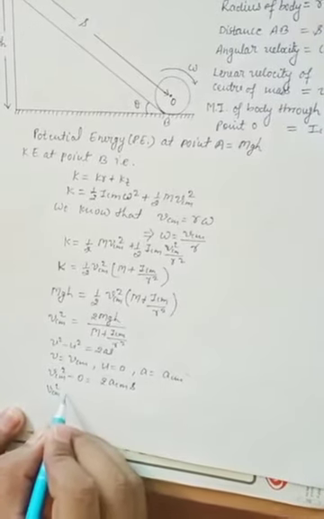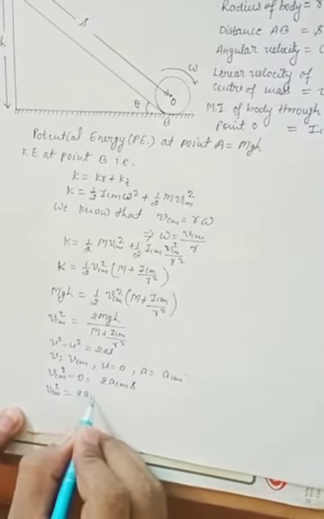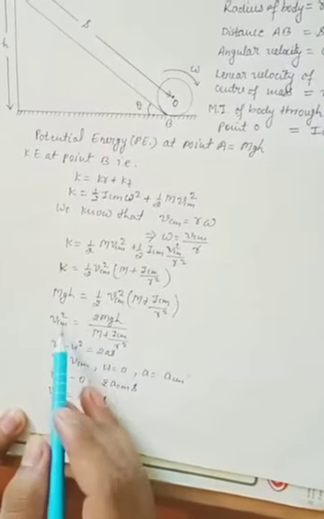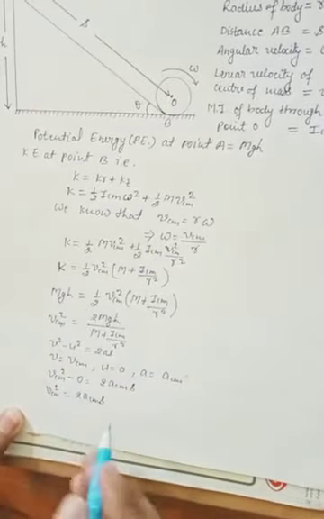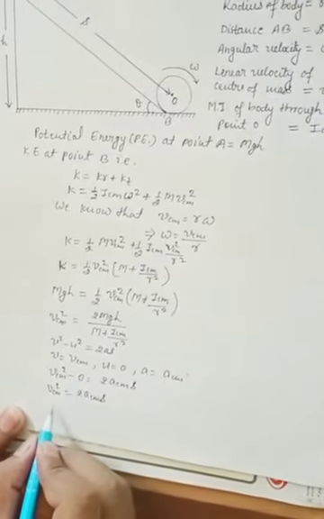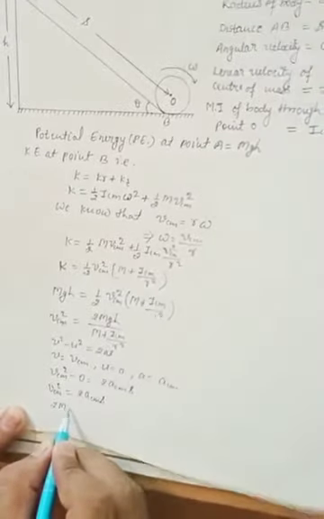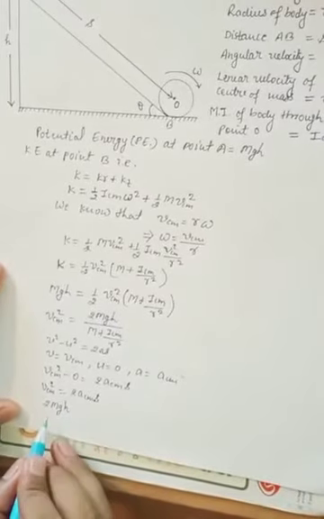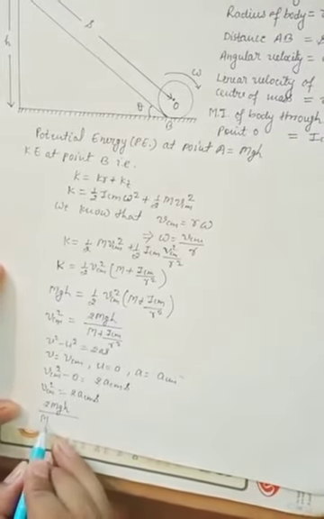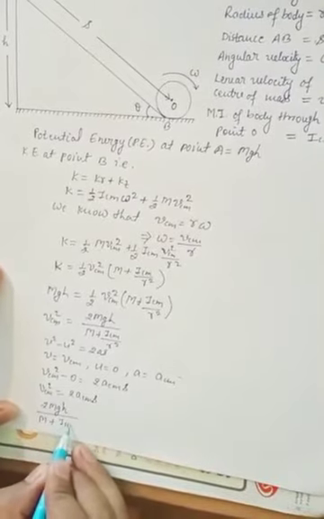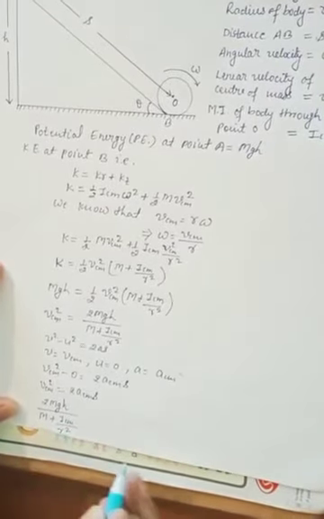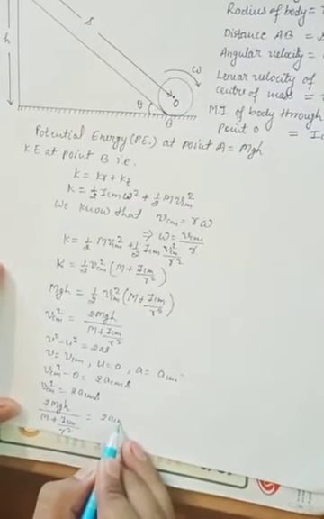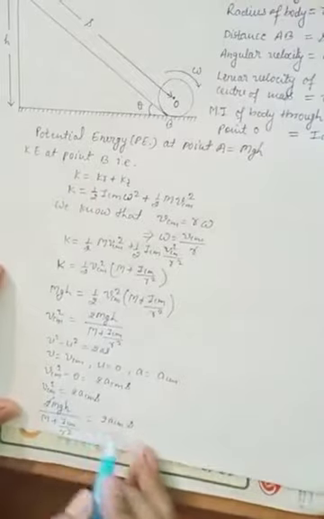Finally we can write VCM square is equal to 2 ACM S. From this equation we substitute the value of VCM square here. It will become 2mgh upon m plus ICM upon R square is equal to 2 ACM S. Now this 2 will be cancelled out.